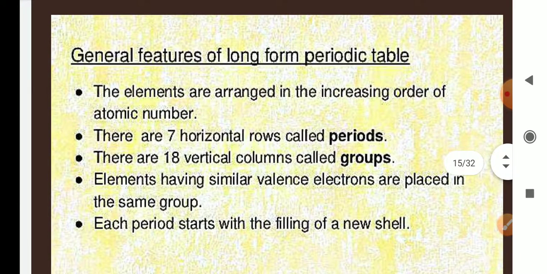So, the general features of the long form of the periodic table. The elements are arranged in increasing order of atomic number. There are 7 horizontal rows which are called periods, and 18 vertical columns which are called groups. Elements having similar valence electrons are placed in the same group, those elements which have the same valence electrons.